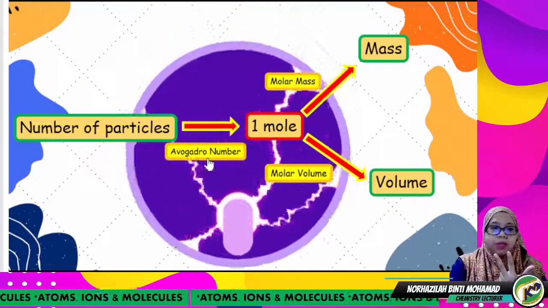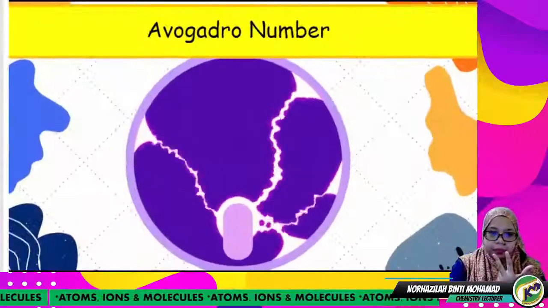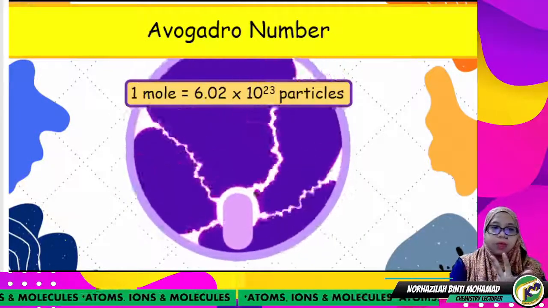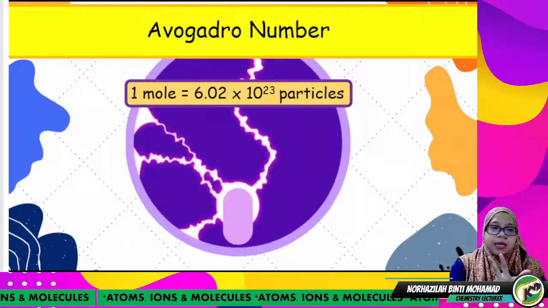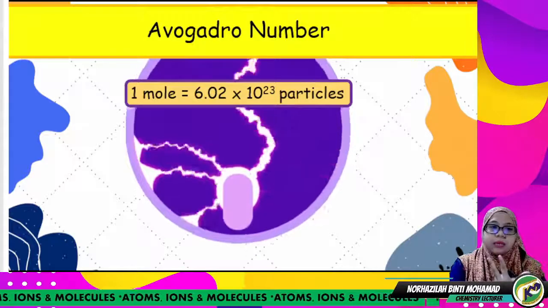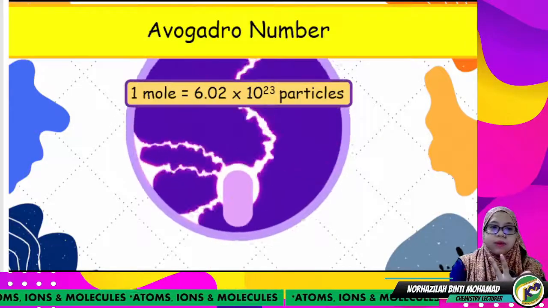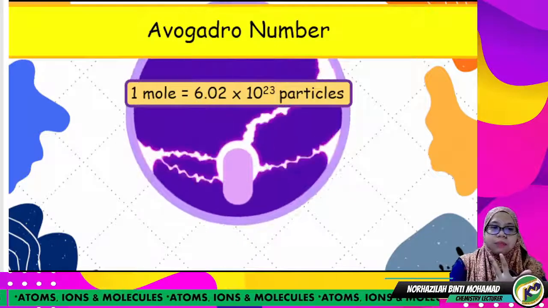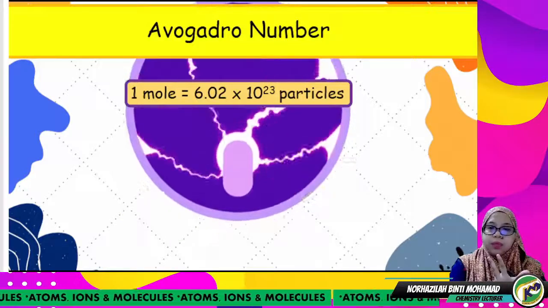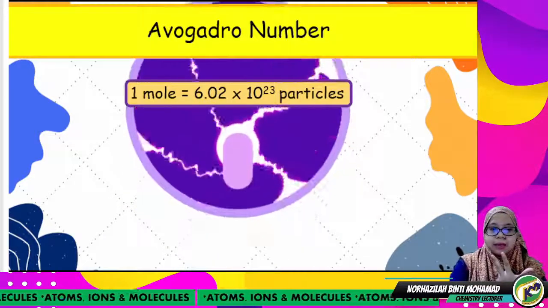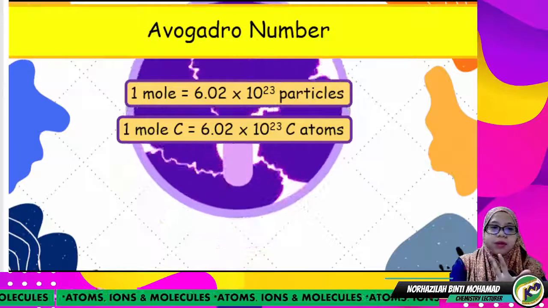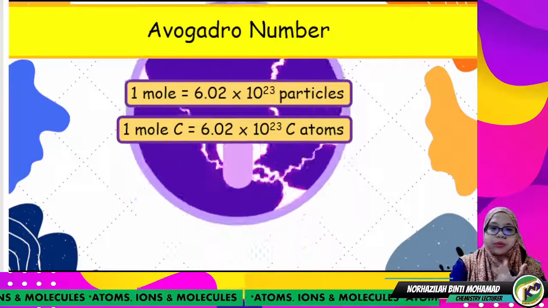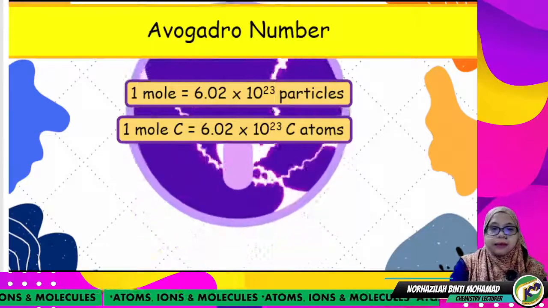Okay, we go to the first one, Avogadro number. So Avogadro number is 1 mole. How does it relate? It is said that 1 mole is equal to 6.02 × 10^23 particles. Okay, 1 mole represents 6.02 × 10^23 particles. Means that if you have 1 mole of carbon, you have 6.02 × 10^23 carbon atoms.